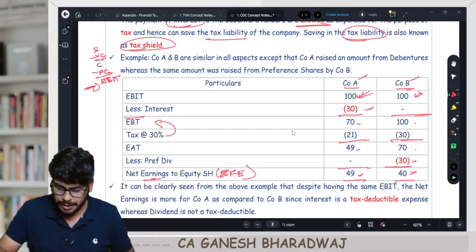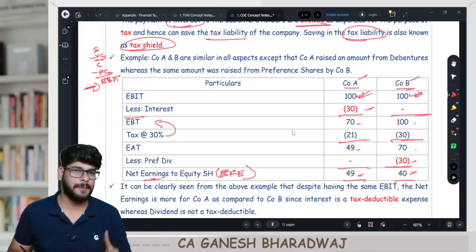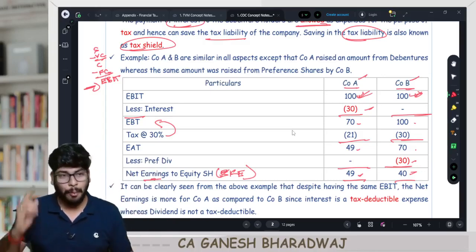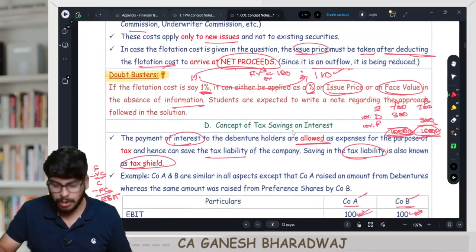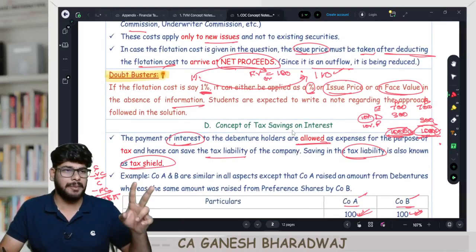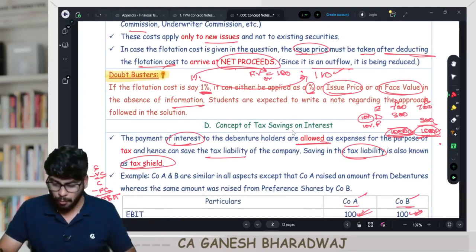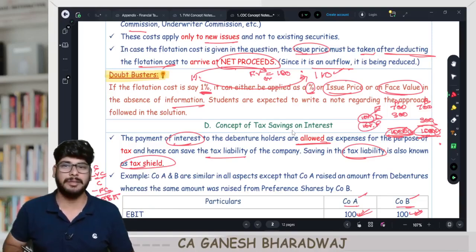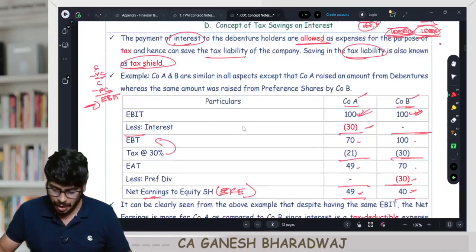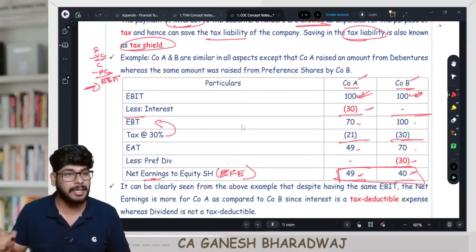What happened? Both the companies are similar in all respects. Number one, they started with the same starting point. Number two, both the companies raised the same total amount. The only difference was that company A raised from the debt route and company B raised from the preference route. But both the companies had the same cost of 10%. Still, sir, how is company A earning more profit than company B?